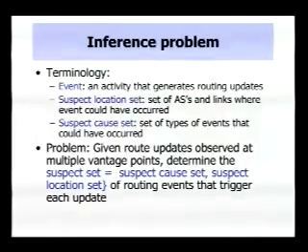Before I define the problem, let me first define some terminology. I'm going to define an event to be some activity taking place at some location that generates one or more routing updates. I'm going to define a suspect location set to be a set of possible locations where the event could have occurred. Similarly, I'm going to define a suspect cause set to be a set of possible reasons why the event took place. Then the problem that we're trying to address is, given a set of routing updates observed at multiple vantage points, determine the suspect set, which consists of the suspect cause and suspect location sets, of routing events that trigger each one of these updates.